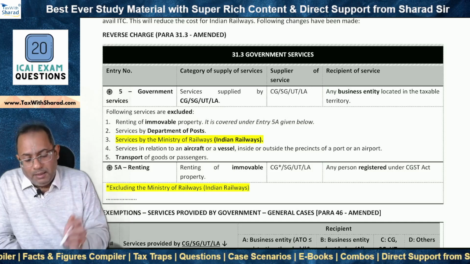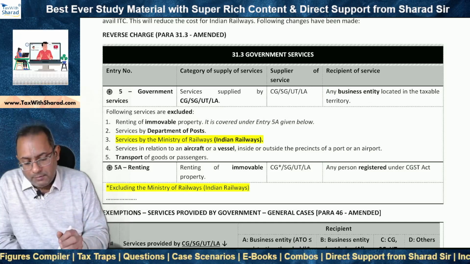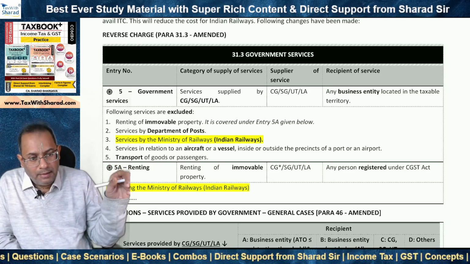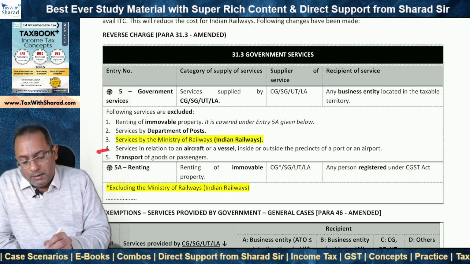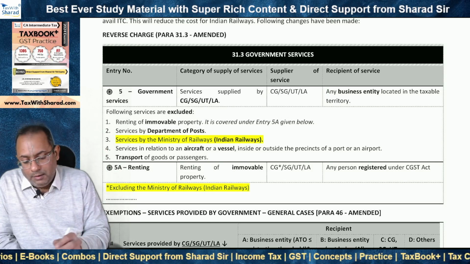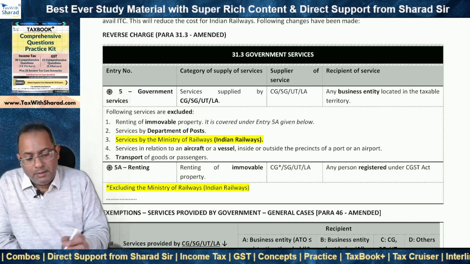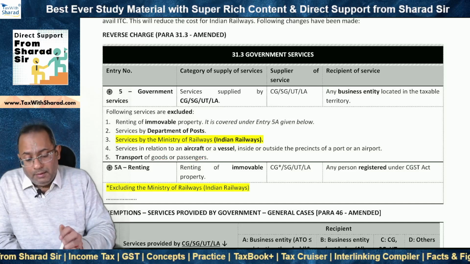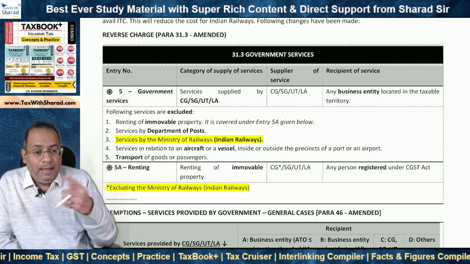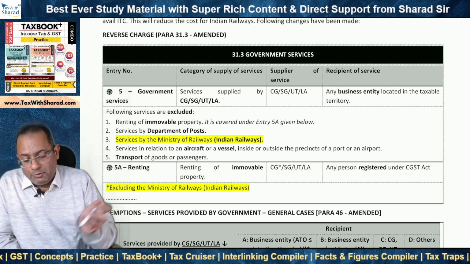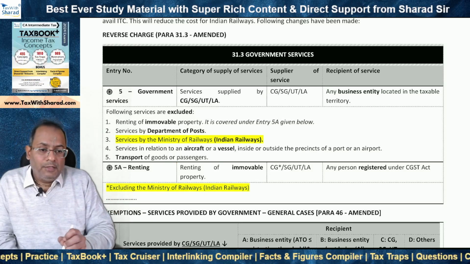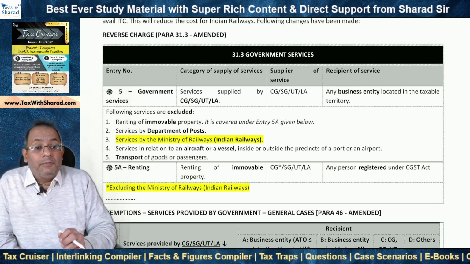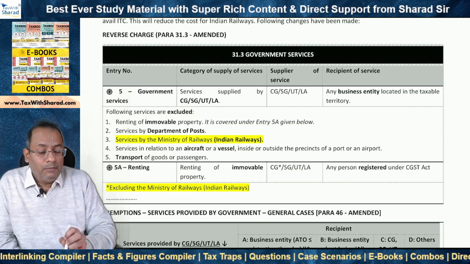So forward charge applies, reverse charge doesn't apply. So Post Office pays GST. Of course, certain basic postal services are exempt, as we know, which is listed in the exemption chapter of TaxBook. Then services in relation to an aircraft or a vessel, transport of goods or passengers. So basically, if Indian Railways transports goods or passengers, then reverse charge mechanism doesn't apply, and the railway is supposed to pay GST. But railways also may provide other services as well, leasing of its equipment, renting of an immovable property which is owned by it.